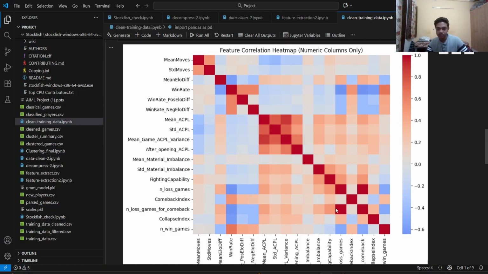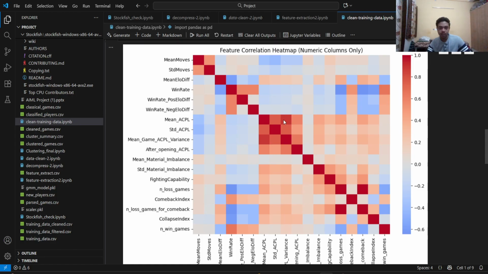As you can see, there's a high correlation between in-loss games and in-loss games for comeback. In-loss games is not the number of games the person lost, it's actually the number of games in which the person reached a losing position at some point. And in-win games is the exact opposite.